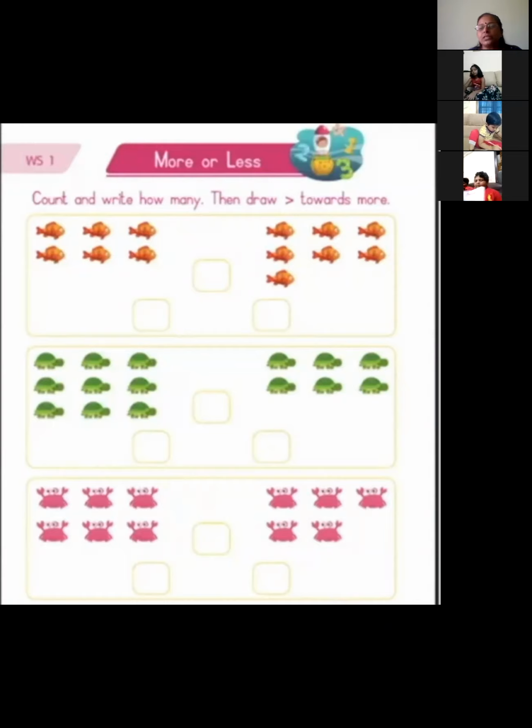Okay. So this is the worksheet regarding more or less. Seeing the value of the number which is bigger, you have to face the crocodile mouth towards that number. Which is the bigger number, you should do the crocodile face there. So did you all follow this concept? More or less? Yes. So now we will revise all the topics which we have learned today.